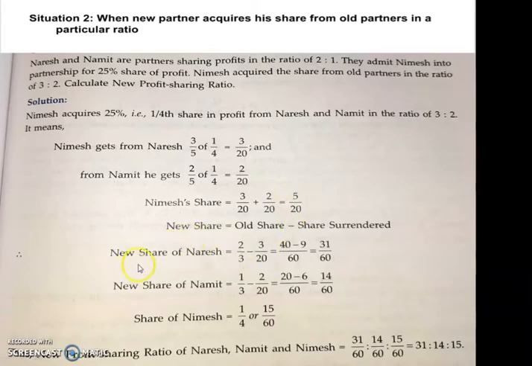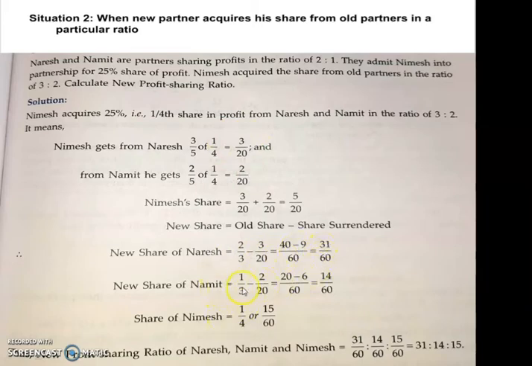Now to find the new share of Naresh and Namit, the old partners, to know their new profit sharing ratio, what you have to do? Old share minus share surrendered. So 2/3 is their old share. You can see 2/3 is their old share minus the surrendered share that you have calculated. After finding the LCM, you will get 31/60.